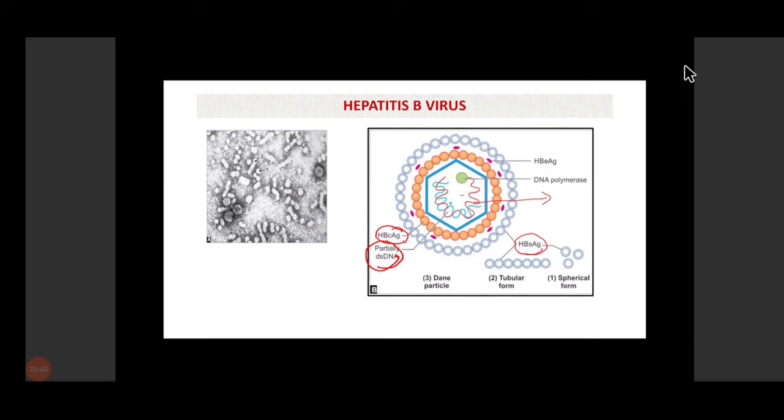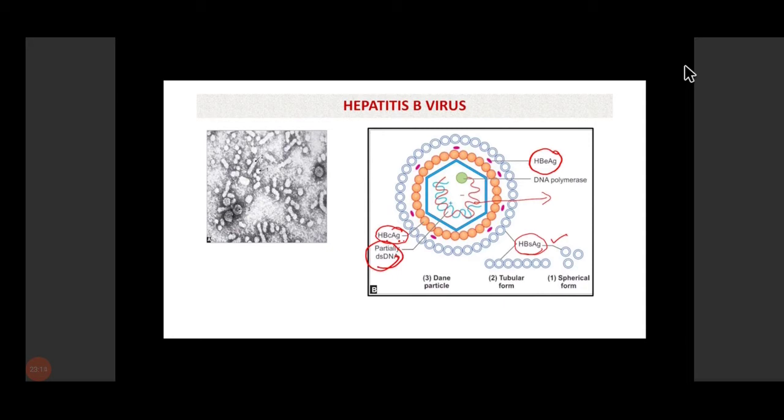And also there is another protein, which is hepatitis B pre-core antigen. So they are part of the nucleocapsid. So three main types of antigens are there: one is the surface antigen, and the other two are part of the nucleocapsid, the hepatitis B core antigen and the hepatitis B pre-core antigen.